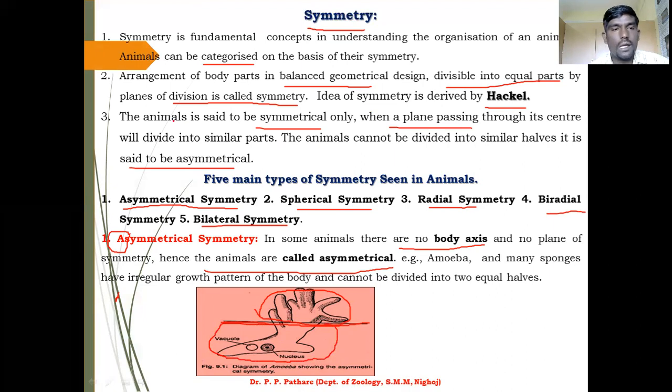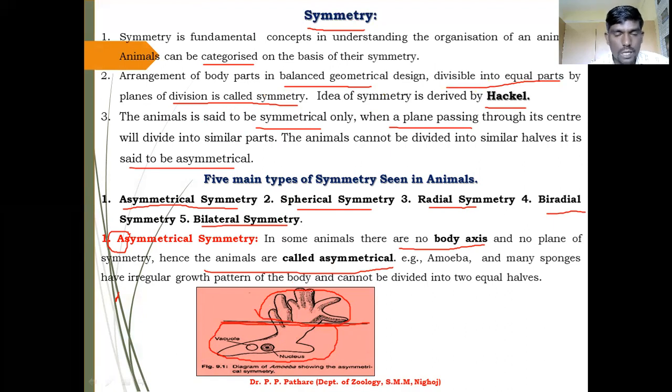But your definition of symmetry is being divisible into two equal parts by a plane of division.